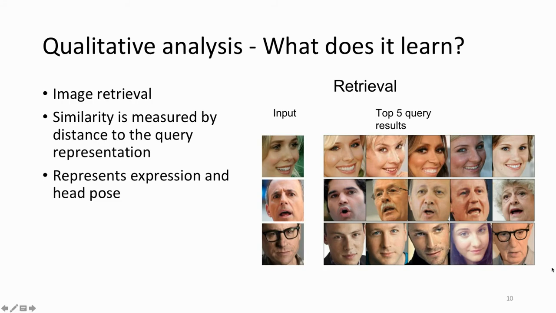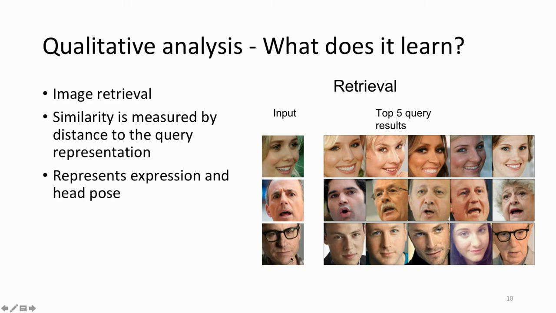Then I would like to show some qualitative results. To help us better understand the learned representation, we perform an image retrieval task on EmotionNet to demonstrate the ability of the representation to capture expression similarities. Basically, the similarity is measured by the cosine similarity relative to the query examples. In order to cover the diversity of facial expressions, we have selected different kinds of expressions such as grin, surprise, and contempt.